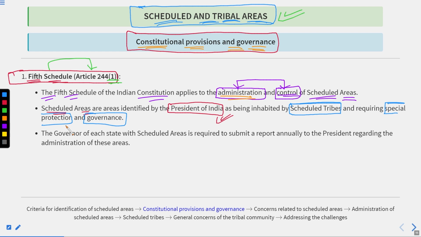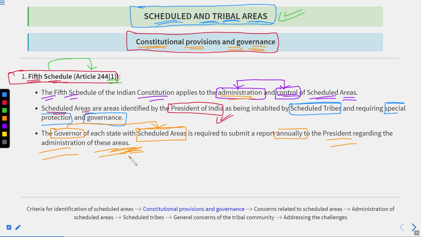After the president, the governors of each state. We know the governor is the constitutional head of their respective state. Each state that has scheduled areas. Remember, not the governor of each and every state in India. This is not written anywhere here. What is written is that the governor of that state having any scheduled areas is required to submit an annual report to the president regarding the administration of these areas.